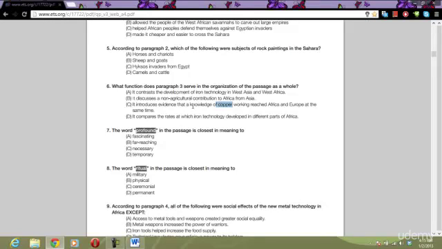For this kind of question, everyone, you're matching it to what you really find in your topic sentence and maybe your final sentence. But don't get fooled by a detail. This is just one detail, not for that whole paragraph. All right, "compares rates at which iron technology is developed in different parts of Africa." No, again, don't get fooled by the exact language.